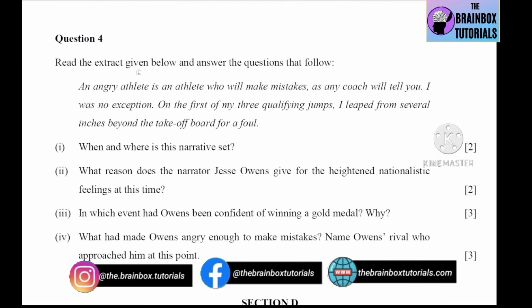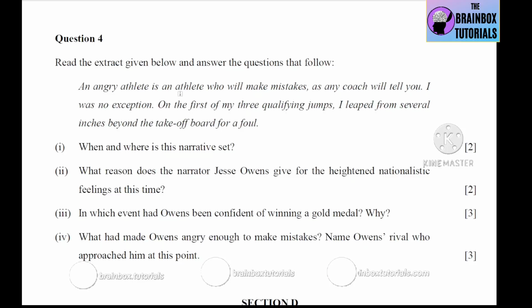Now question number 4. Read the extract given below and answer the questions that follow. An angry athlete is an athlete who will make mistakes, as any coach will tell you. I was no exception. On the first of my 3 qualifying jumps, I leaped from several inches beyond the takeoff board for a foul. This is from My Greatest Olympic Prize. Now look at the questions, then we will do the answers. Okay, number 1 is, when and where is this narrative set?